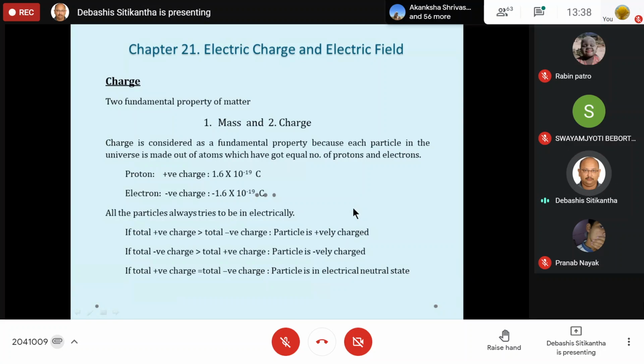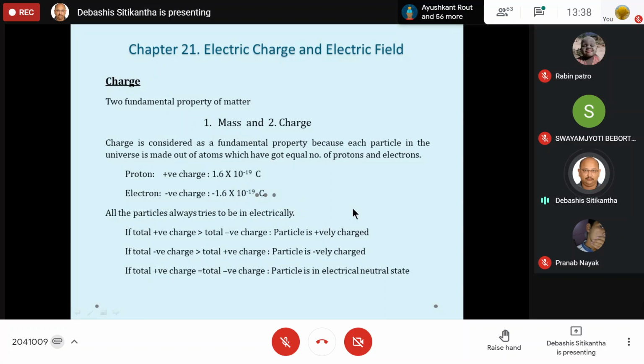This charge is going to matter a lot to us, whether it is electrostatic field or electromagnetic field or alternating current. The concept of the charge is going to be utilized everywhere. Even in the case of magnetostatic field, we will make use of this electric charge. So if we are going to talk a lot about this electric charge, we must have ample knowledge about what is this electric charge. Okay.